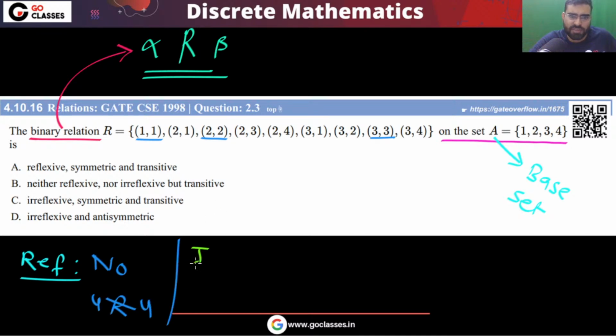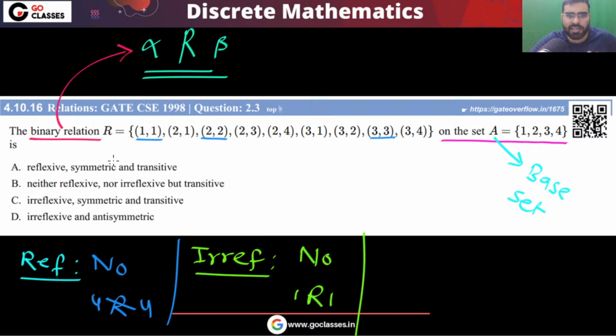What about irreflexive? Can you tell me what you can say about the irreflexive property in this question? This is not irreflexive because you can easily see 1 is related to 1. Irreflexive says that no element should be related to itself, but you can notice 1 is related to 1.